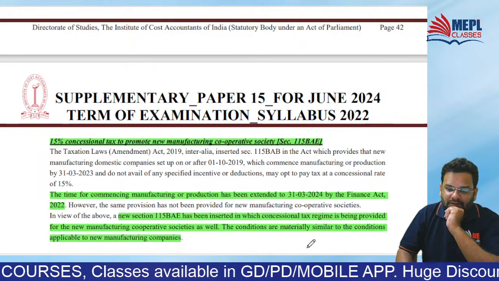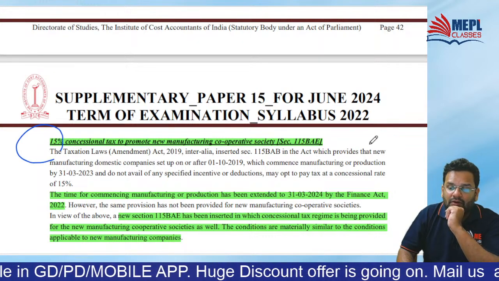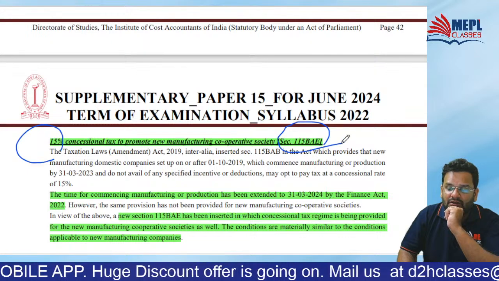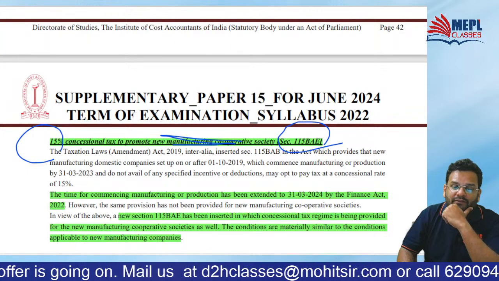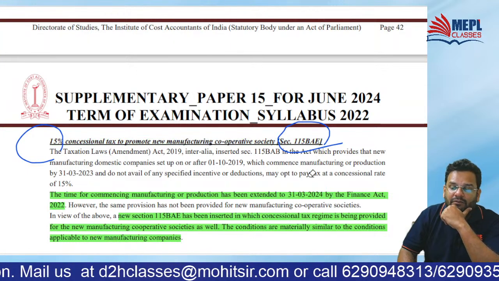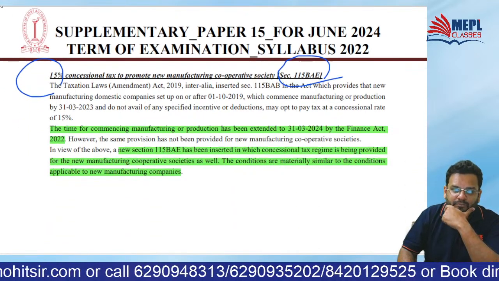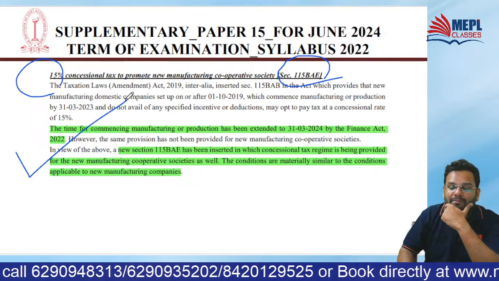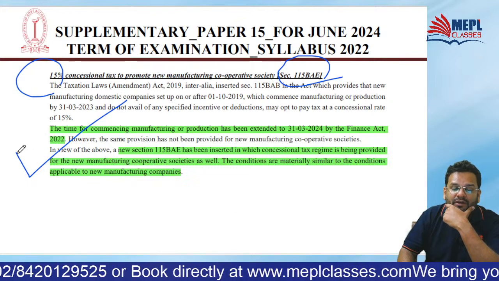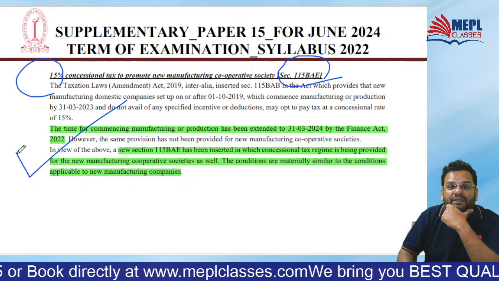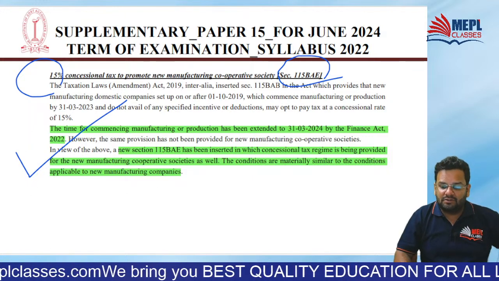Okay. And 115BAE, the concessional tax rate section for cooperative societies engaged in manufacturing. For cooperative societies engaged in manufacturing, there will be this concessional rate of 15%. Okay, so as provisions are applicable to manufacturing companies, similar provisions they want to make applicable to cooperative societies engaged in manufacturing. That is the intention of this provision.